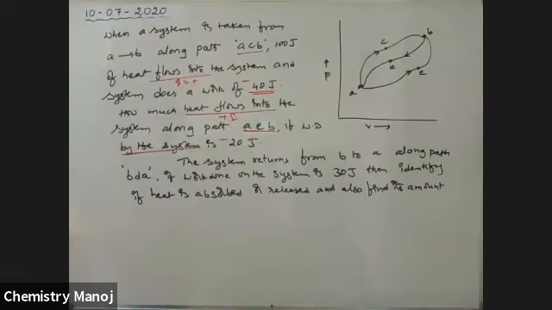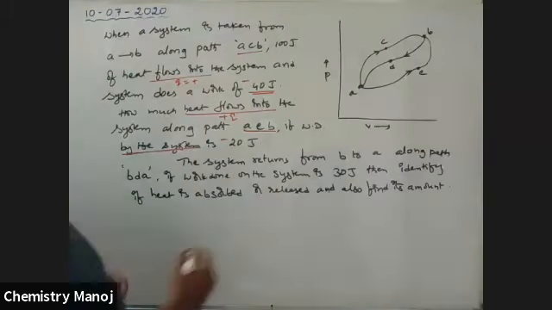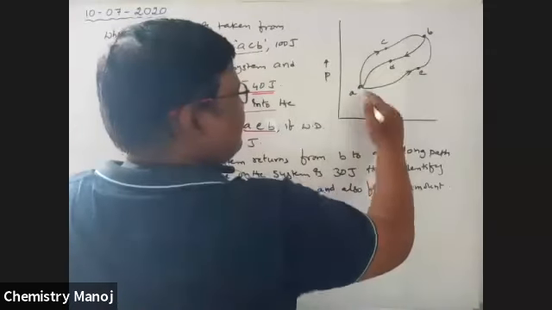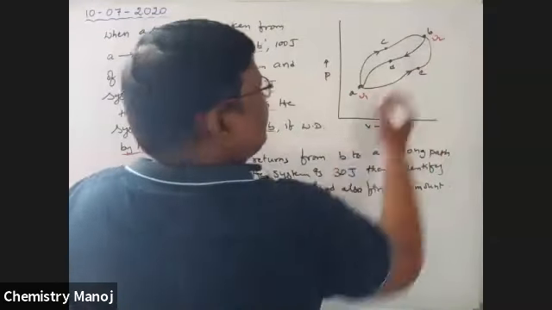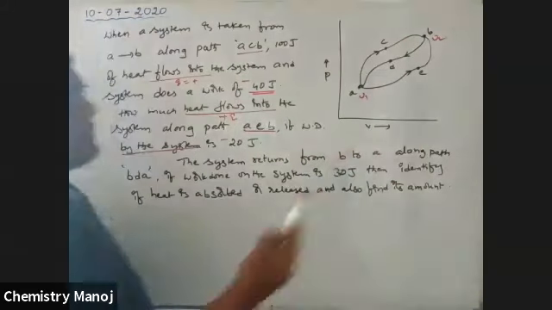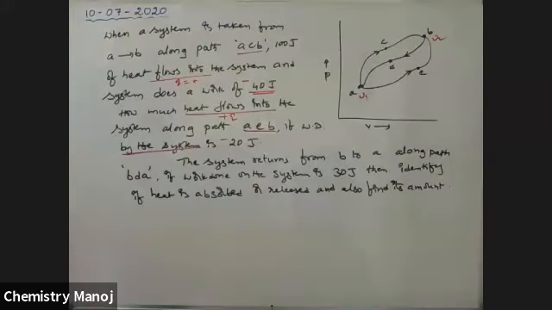Here I am taking delta U. Delta U in this path is equal to delta U in this path, because change in internal energy is a state function, not a path function.